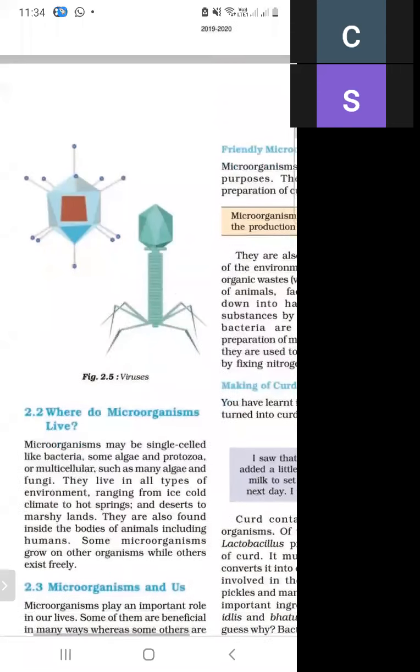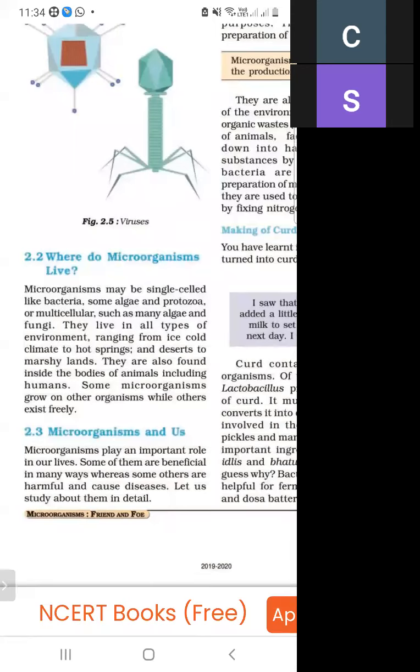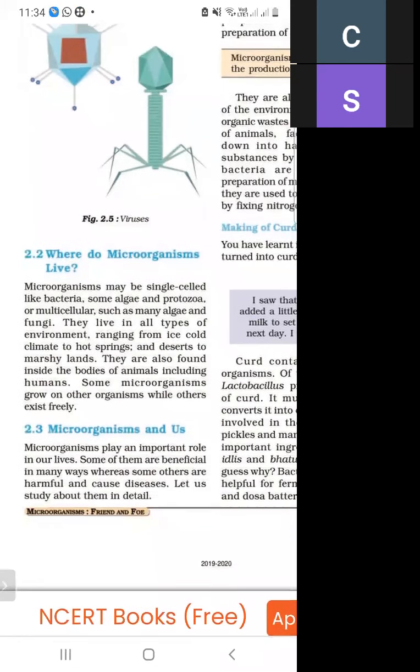Where do microorganisms live? Microorganisms can be single-celled or multicellular. Bacteria, algae, and protozoa are called single-celled, and some algae and fungi are multicellular. They live in all types of environments. They can live in hot conditions and in cold conditions. They are also found in animals as well as existing freely.